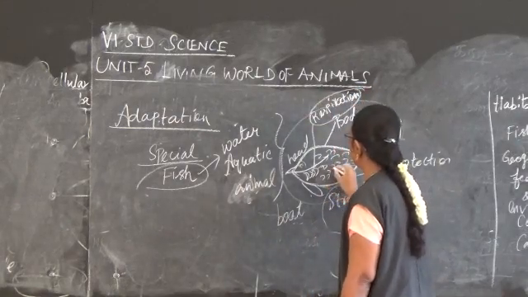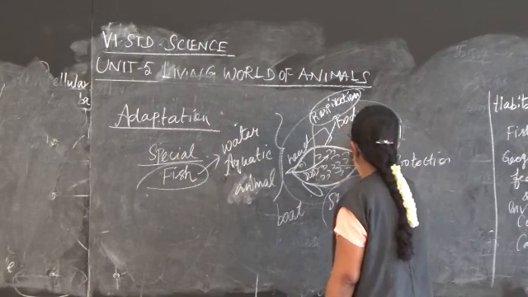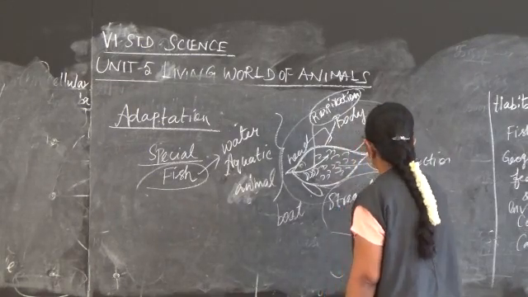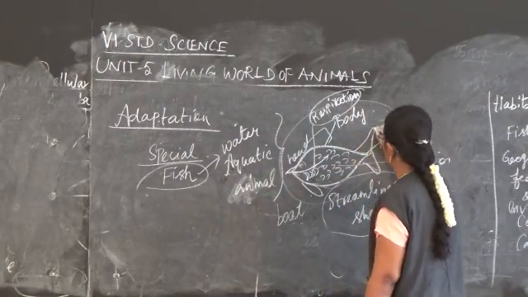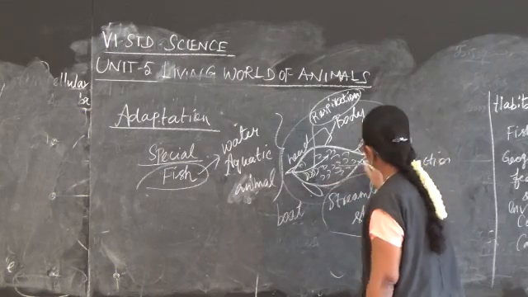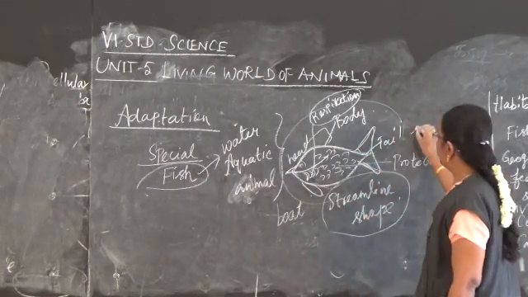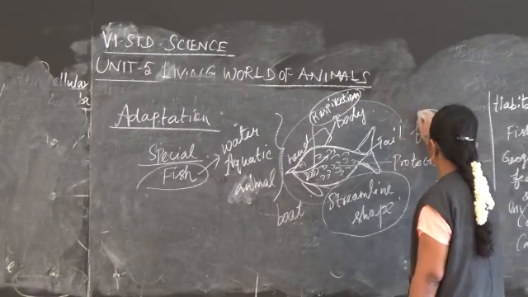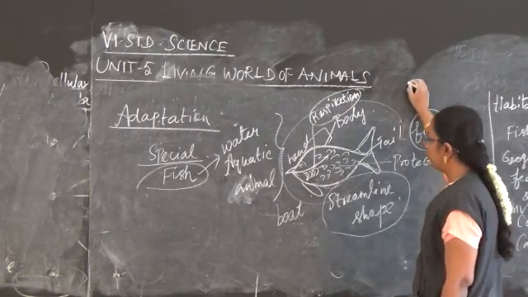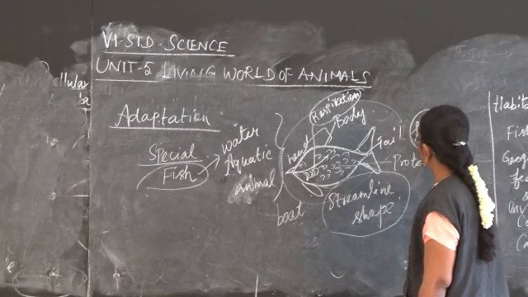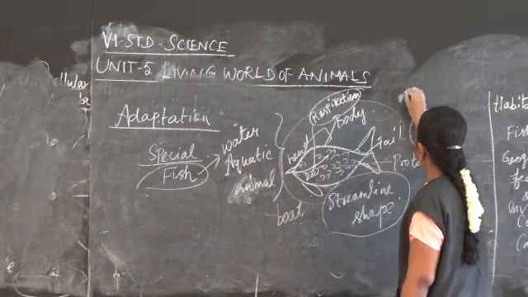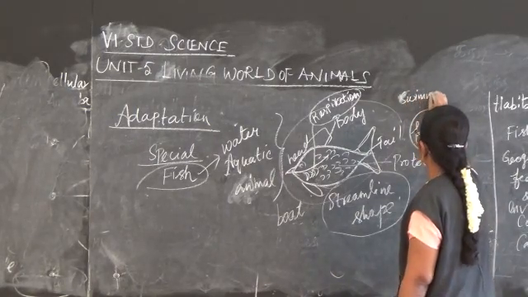And then the fins are there. What is their function? With the help of these fins, they are swimming in water.